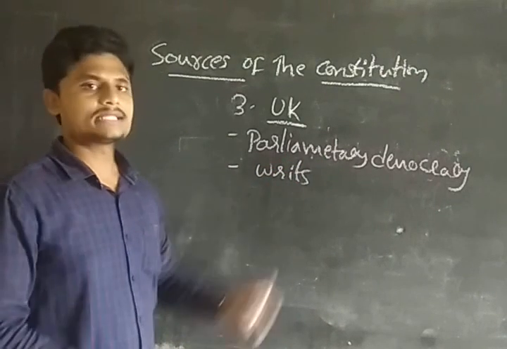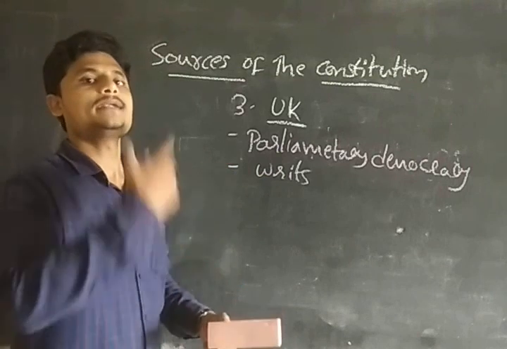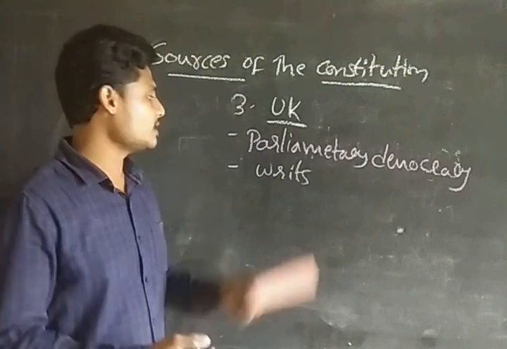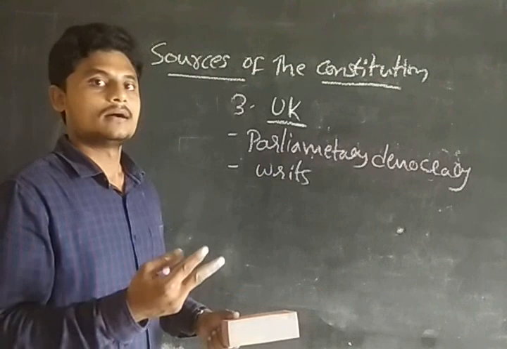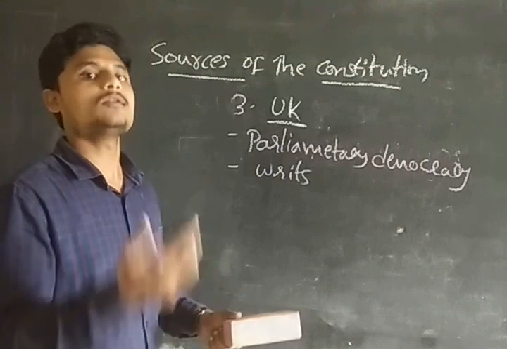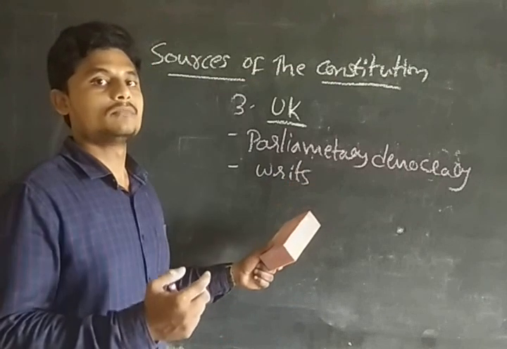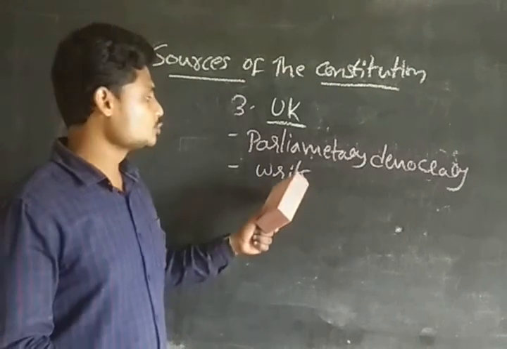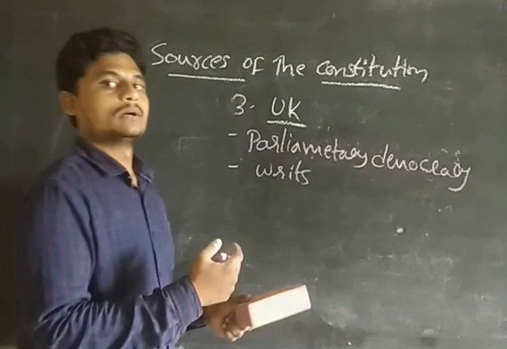So writs are the documents issued by the courts to different bodies for different purposes. We have writs like mandamus, habeas corpus, prohibition, certiorari, all of which we are going to see in detail. These are the writs to perform or to avoid certain things, to be issued by the High Court or the Supreme Court to the concerned bodies.